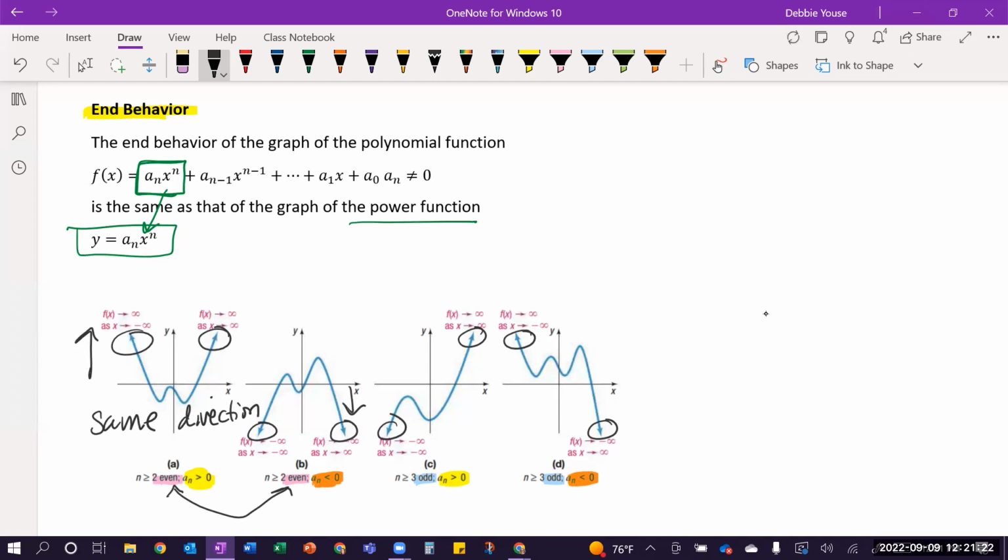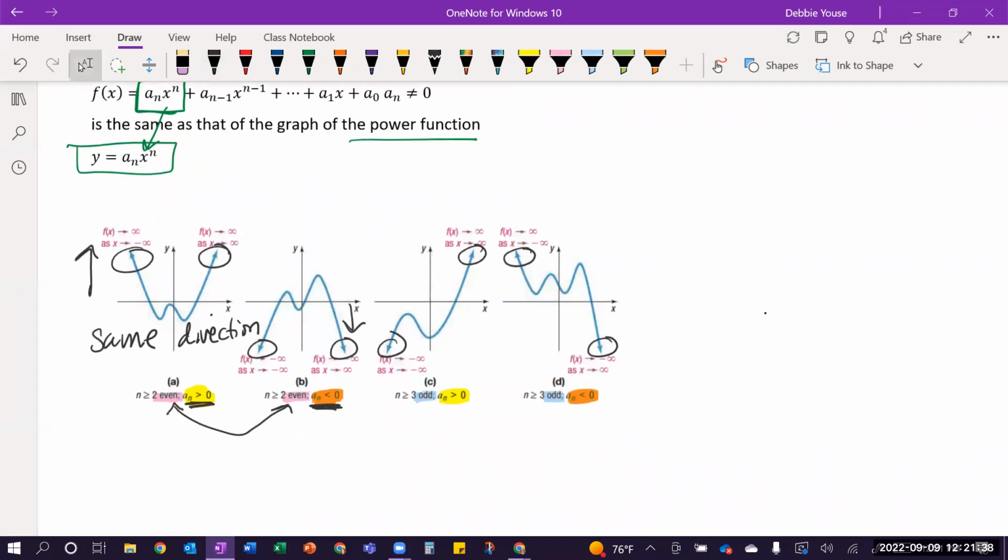And whether it's up or down is dependent upon the leading coefficient. If the leading coefficient is positive, they're both going to point up. If the leading coefficient is negative in the second picture, they're both going to point down. Okay. Then if you change the degree to being odd, then you get the second set of two graphs.